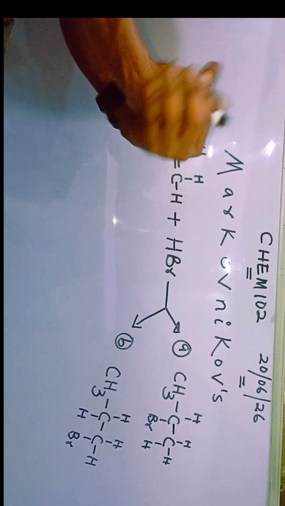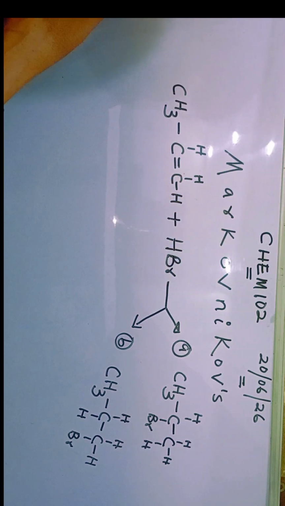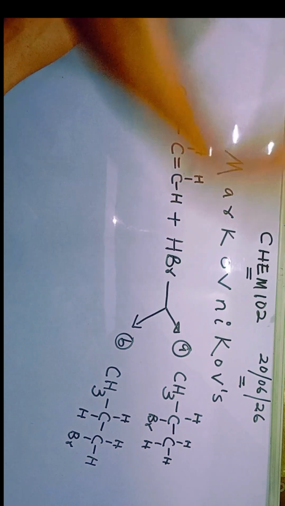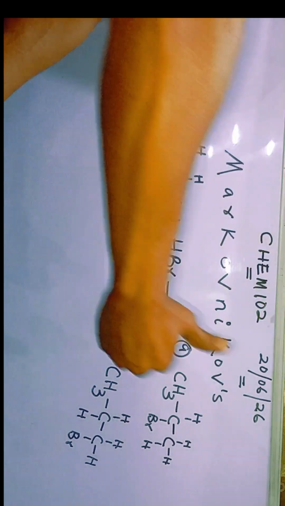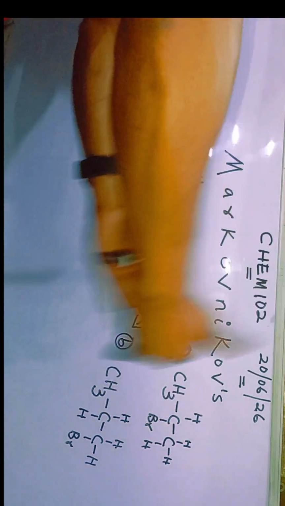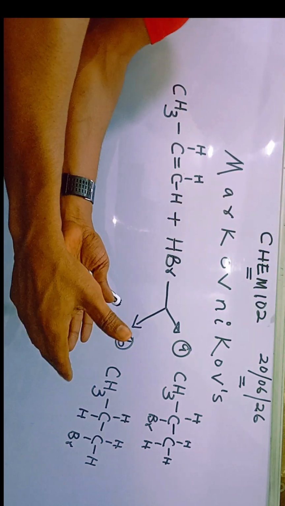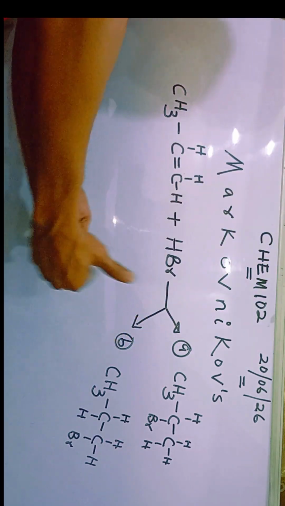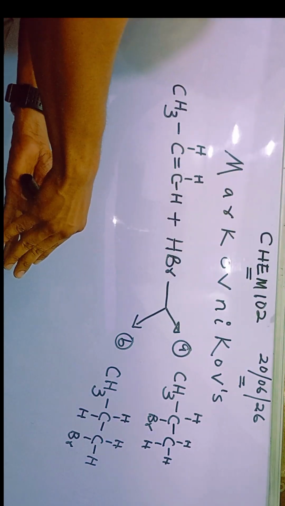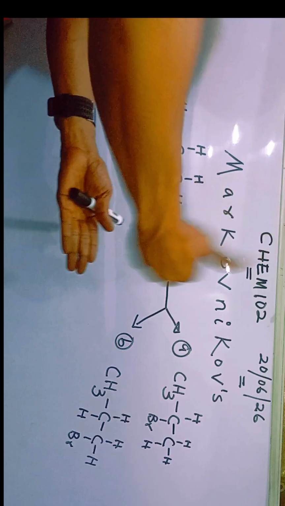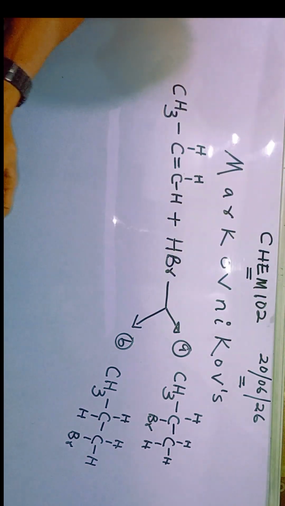Now, I'll make life easy for you as usual. The way to remember this rule in organic chemistry, Chem 102, is to make this statement. Follow me. The rich get richer. The poor remain poor. Let's take it again. Markovnikov's rule to a layman states that the rich get richer. The poor remain poor. So if you're already rich, you will get richer. If you're poor, you remain poor. That is Markovnikov's rule. Are you with me, somebody?